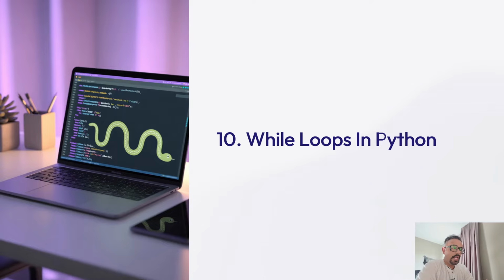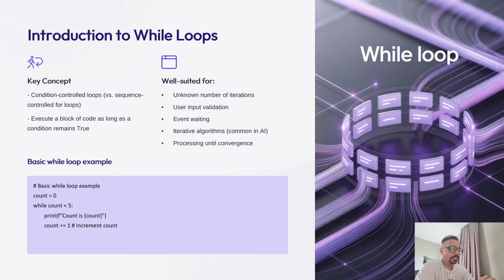My name is Dheeraj Chaudhary and today we are going to cover while loops, which provide a different approach to iteration compared to the for loops we discussed in our previous video. While loops are condition based rather than sequence based compared to for loops, giving you more flexibility in certain situations. As we will see, this makes them particularly useful for scenarios where you don't know in advance how many iterations you will need. A common situation in many artificial intelligence algorithms like gradient descent or iterative optimization.